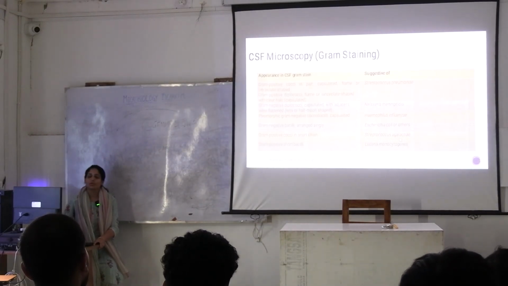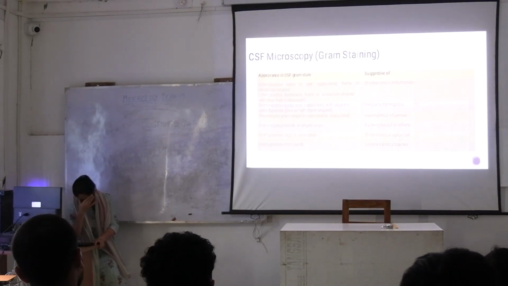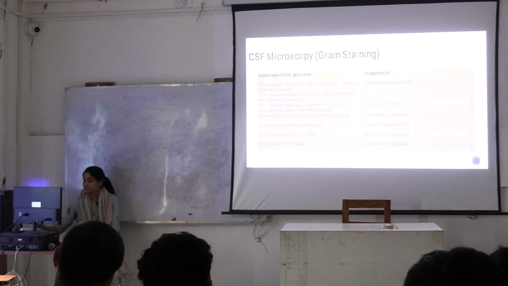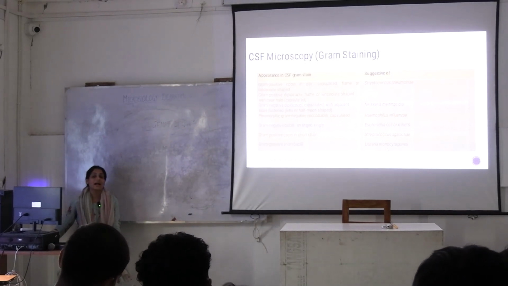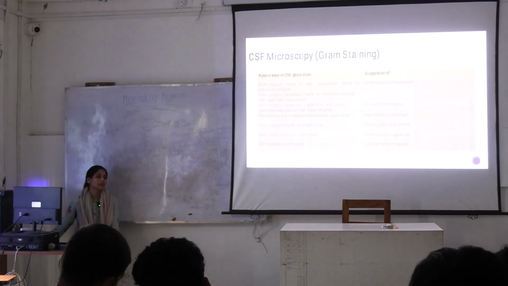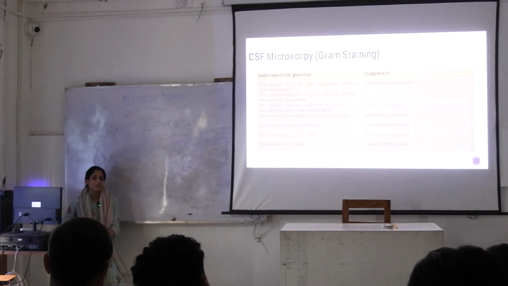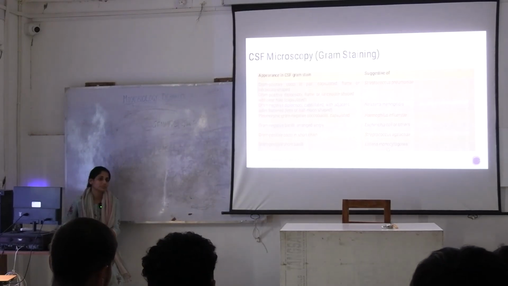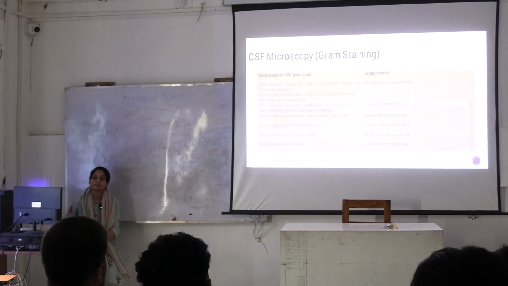Which group does this belong to? Streptococcus agalactiae. Group B Streptococcus. Very good. Then Listeria monocytogenes. This is a gram-positive bacilli. Okay. Can you name some gram-positive bacilli? Any other than Listeria?